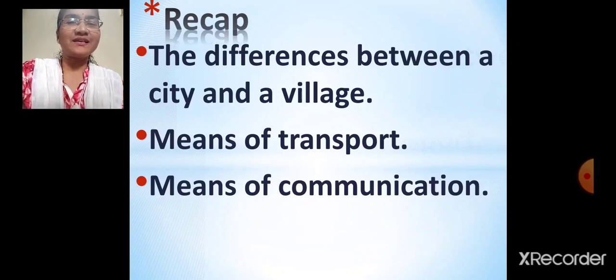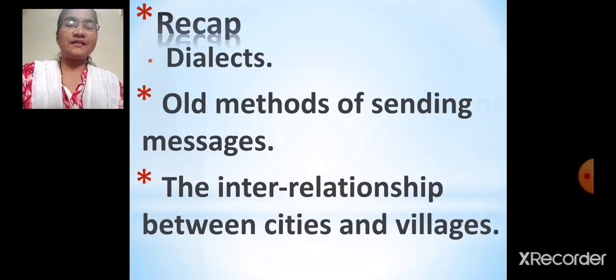Yes, we have discussed the differences regarding houses, then dresses, then means of transport, facilities and industries. Then we have learned means of communication, then dialects, then we have discussed old methods of sending messages and the interrelationship between cities and villages. That means how cities and villages are dependent on each other for their needs. Okay, children, so all these concepts we have already learnt, and I hope all these concepts are clear to you.